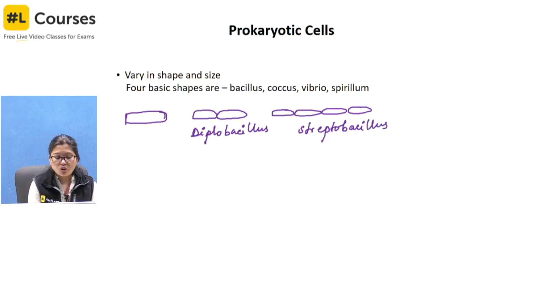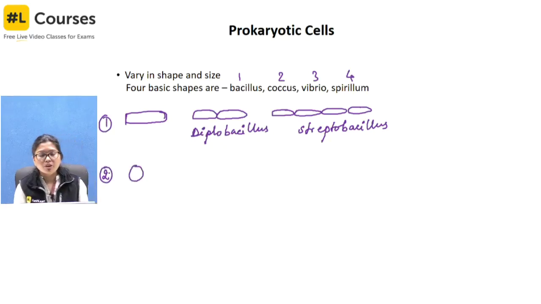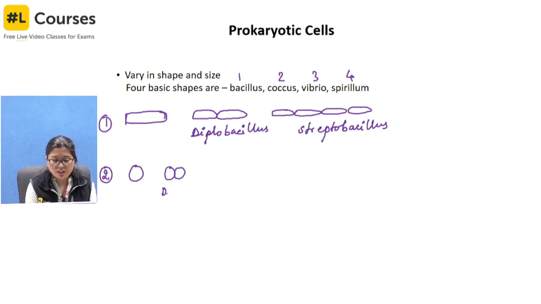Okay, coccus, so if I number it 1, 2, 3 and 4, so this was 1. Coccus is circular, round shape, so this is coccoid. Same thing, if it becomes 2, the prefix added is diplococcus.